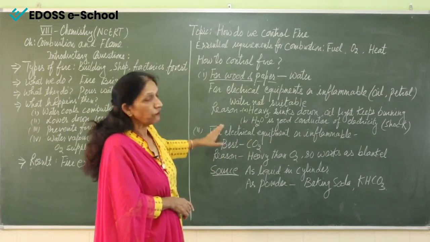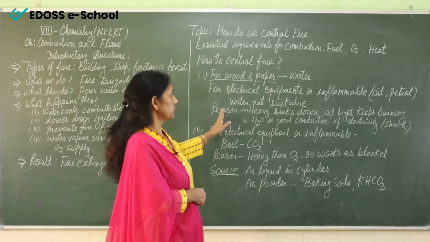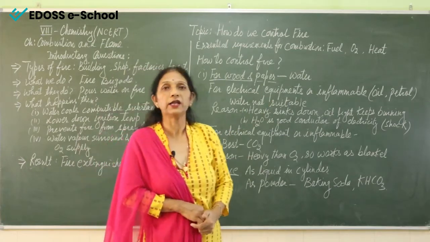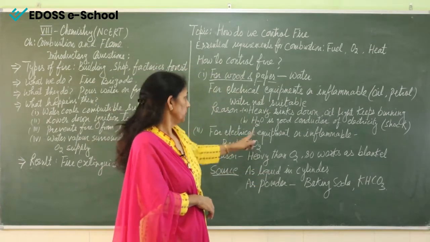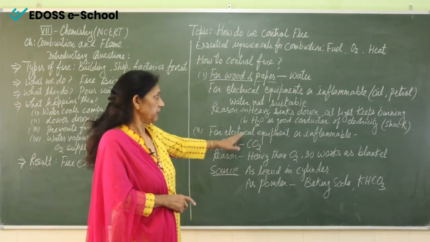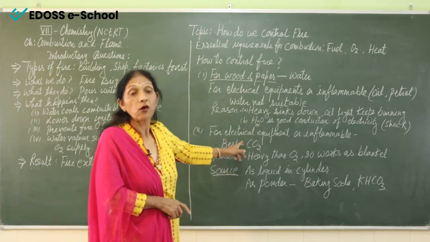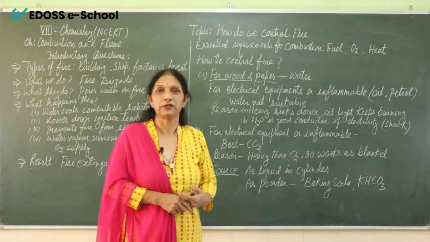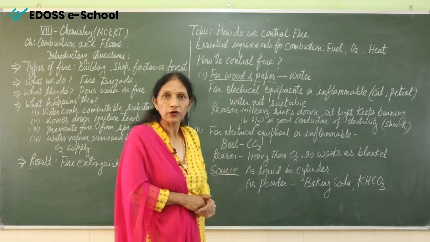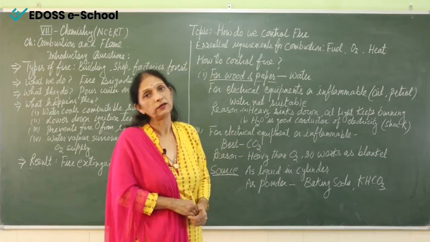Now what will we do? If water is not suitable, what to do now? How can we extinguish the fire of electrical equipments or inflammable substances like oil and petrol? Here the best is carbon dioxide. Water is not suitable, but carbon dioxide is suitable. Now why is it suitable? Now we can ask the reason. What is the reason that carbon dioxide is suitable for extinguishing fire of electrical equipments or inflammable materials?